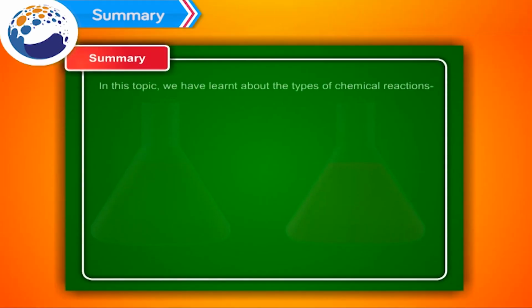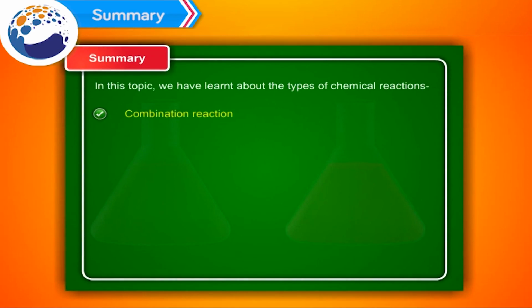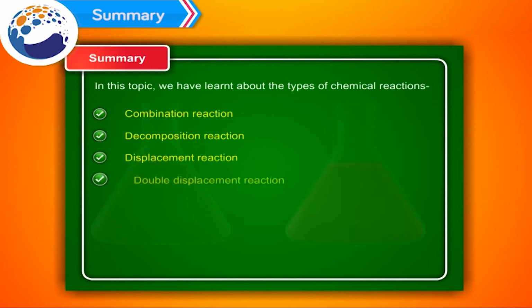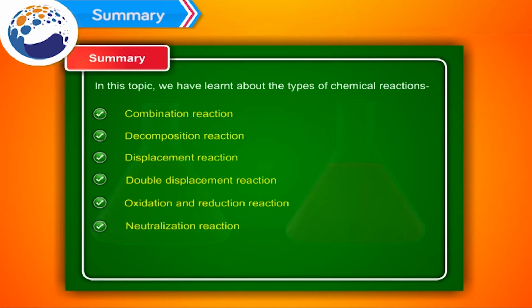Summary. In this topic, we have learnt about the types of chemical reactions: combination reaction, decomposition reaction, displacement reaction, double displacement reaction, oxidation and reduction reaction, neutralization reaction.